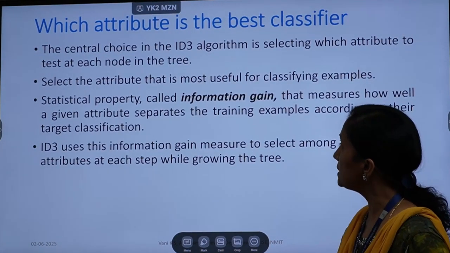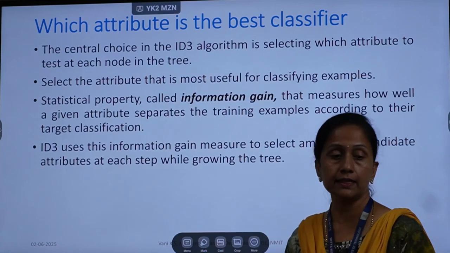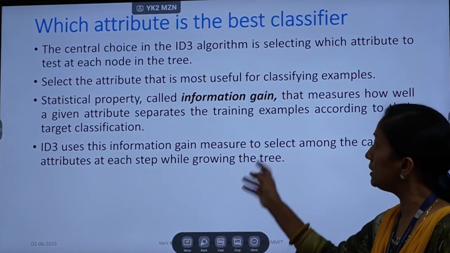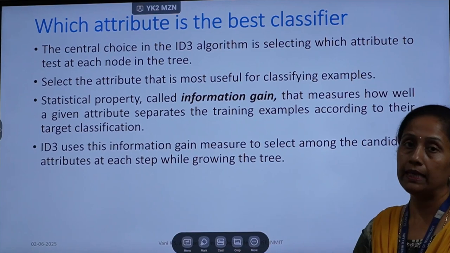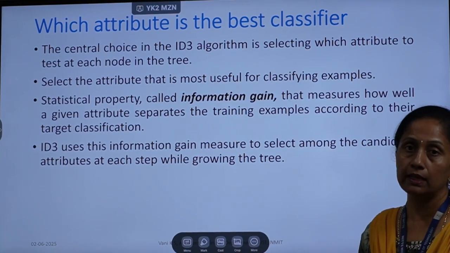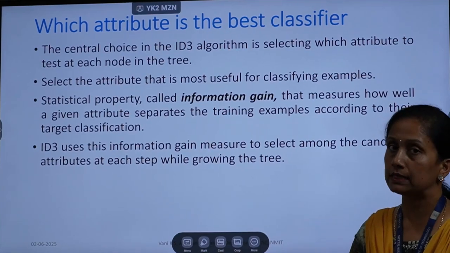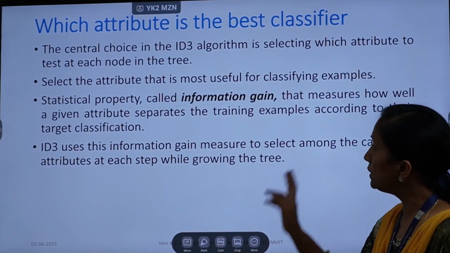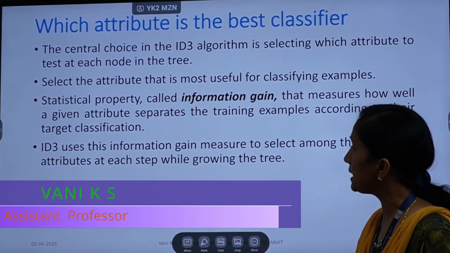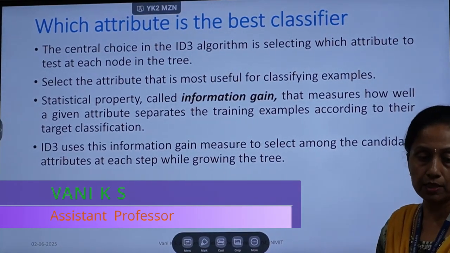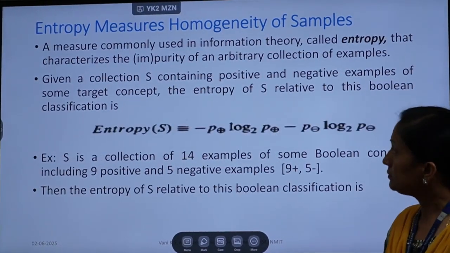For that we consider something called information gain. This is with respect to the ID3 algorithm. In the ID3 algorithm, we use information gain. Maybe Gini index will be used in some other algorithms, like Gini index and split ratio will be used in other algorithms called CART and C4.5. So to decide which attribute is the best classifier, we use information gain. The attribute which has the highest information gain will become the root node.